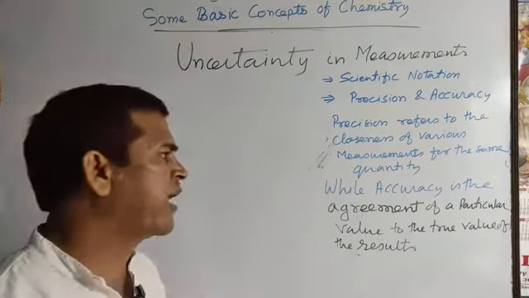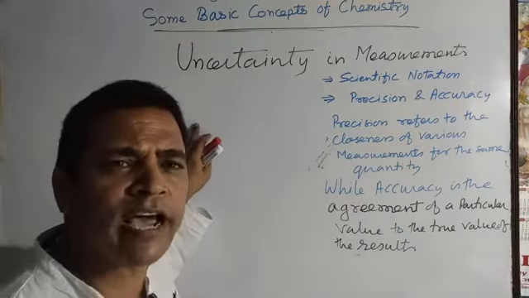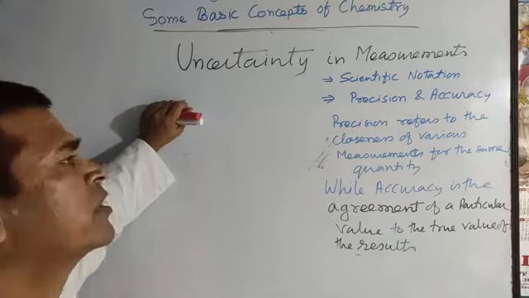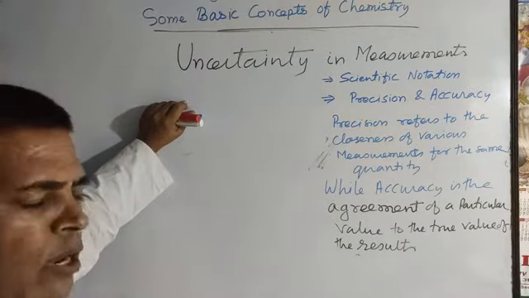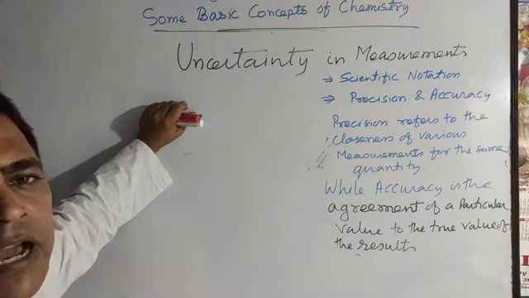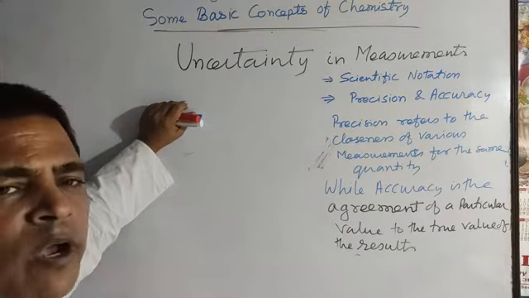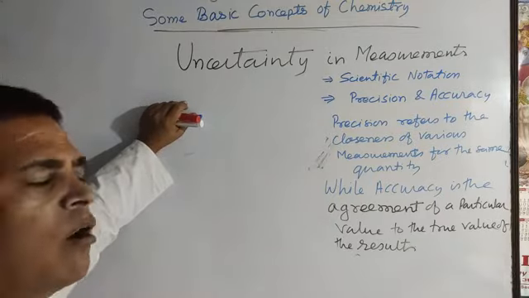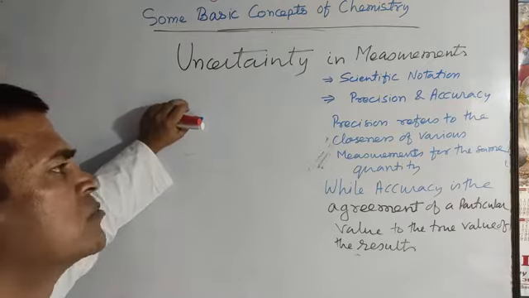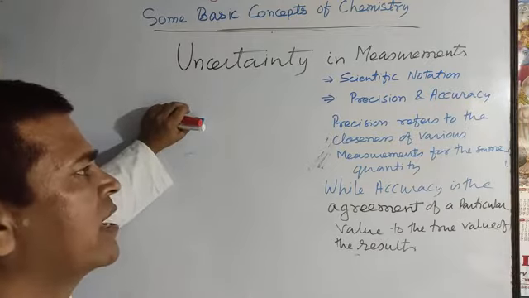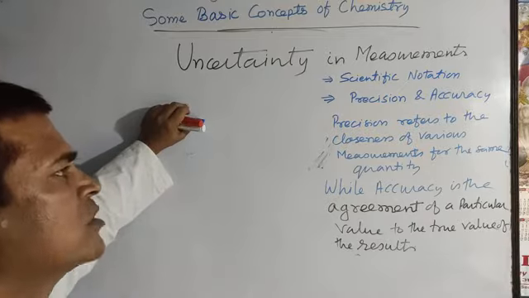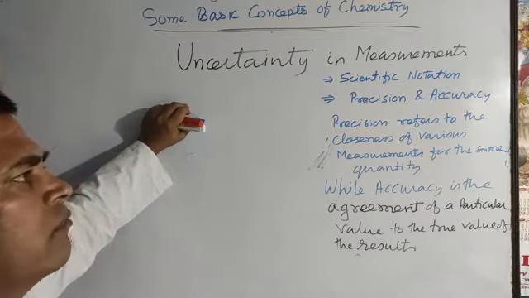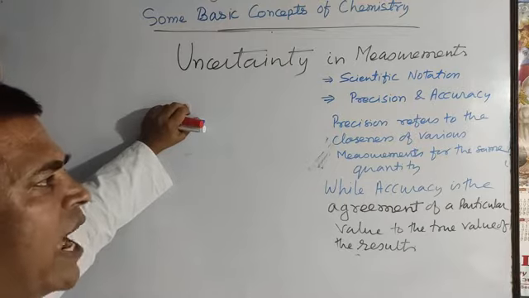Sometimes the question comes: what distinguishes precision and accuracy? You have to give the points, first point, second point, third point. If it comes for 1 mark, only 1 point should be given; if the question comes for 2 marks, 2 points will be given. So point out the difference between precision and accuracy.